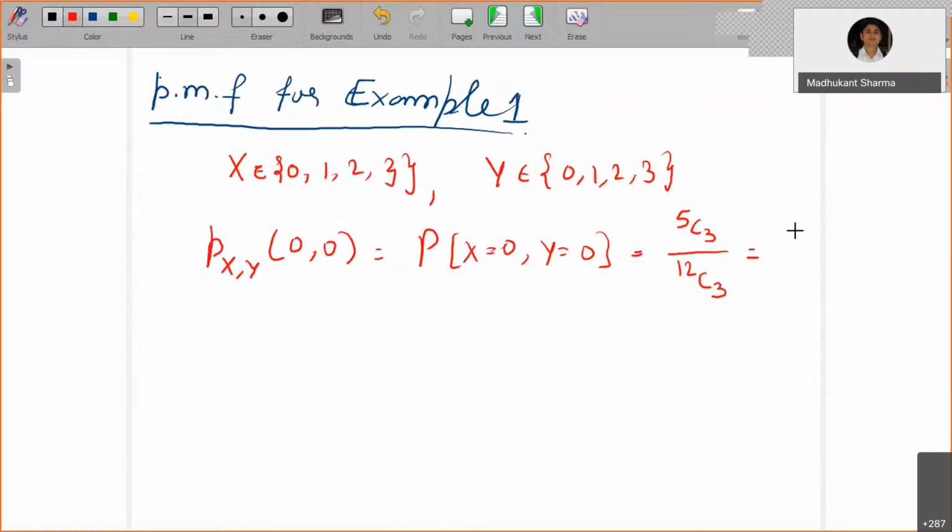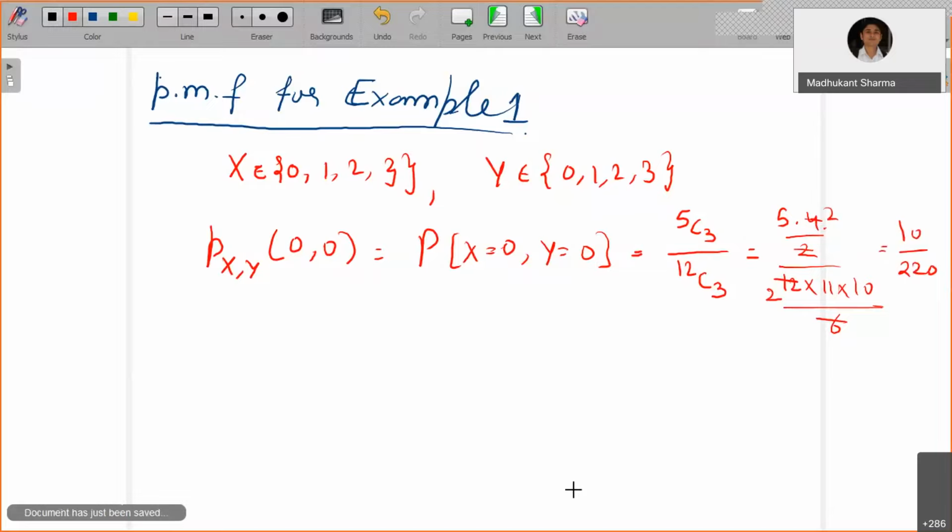What is 5 choose 3? That's going to be 5 into 4 divided by 2, which is 10. Divided by 12 into 11 into 10 divided by 6, the denominator is 220. So this is 10 by 220. This is the probability of getting neither a new battery nor a used one, but all defective.